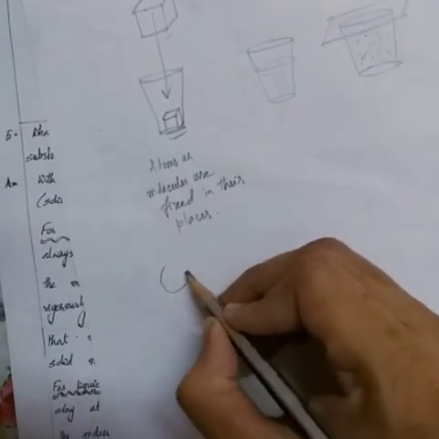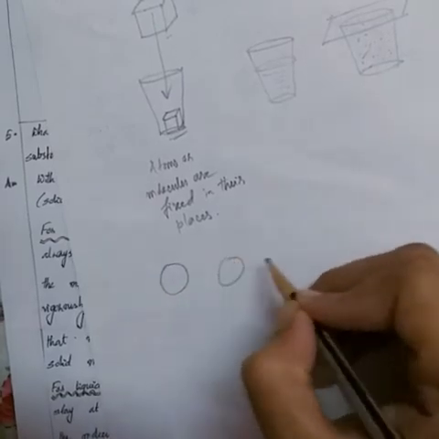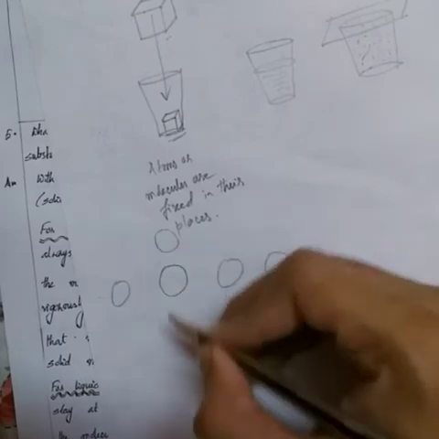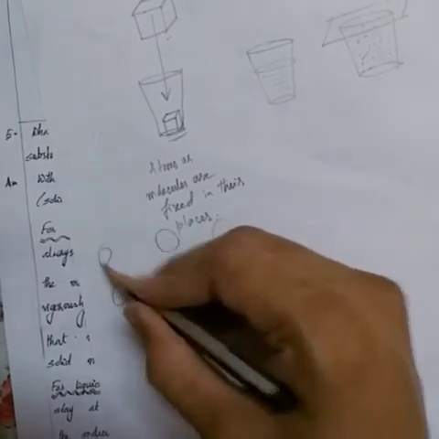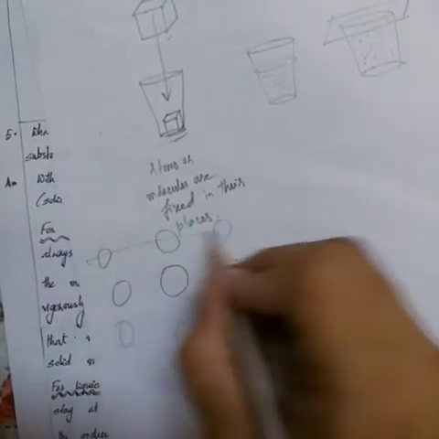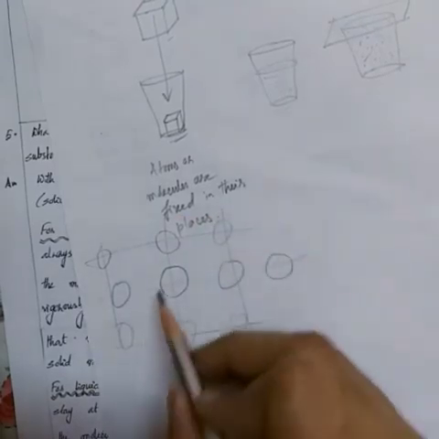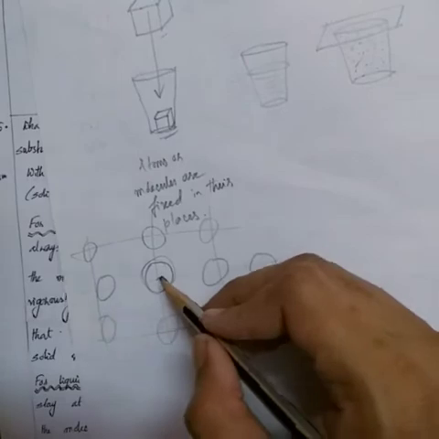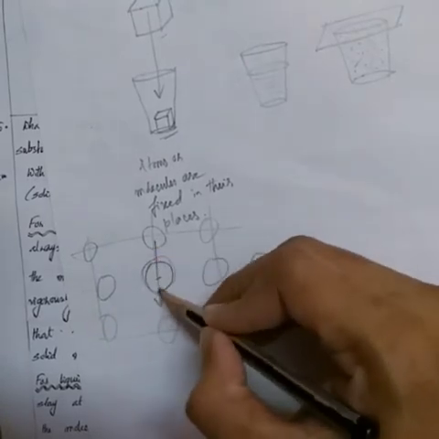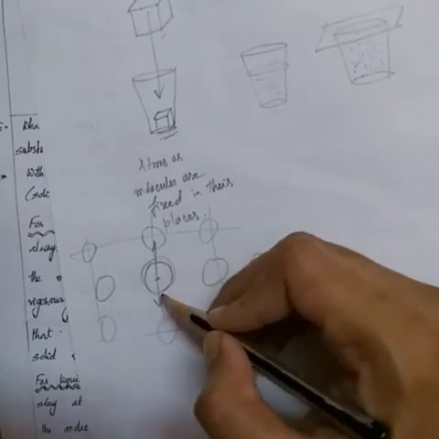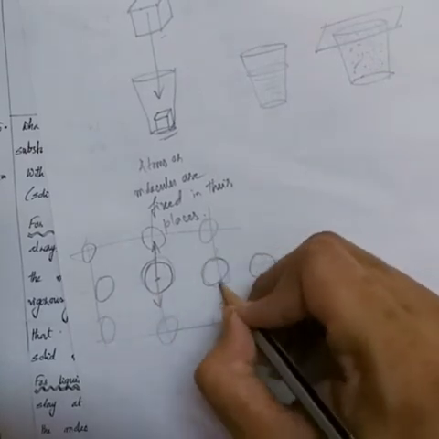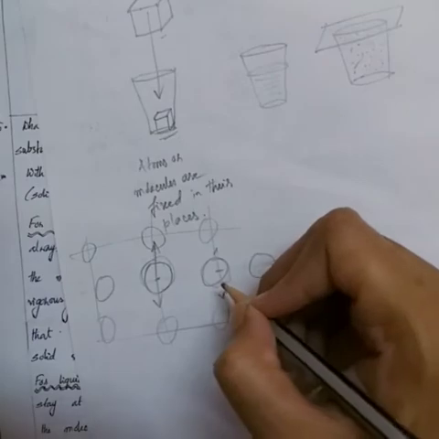So if this is a molecule of a solid substance, there are plenty of molecules sitting one after another in the structure, and plenty of molecules on the other sides also. All these molecules will be sitting in their particular places. This molecule has a particular place, it cannot change its position. But of course this molecule can vibrate in its position like this. Similarly, another molecule can vibrate in its position, but it will not change its position.